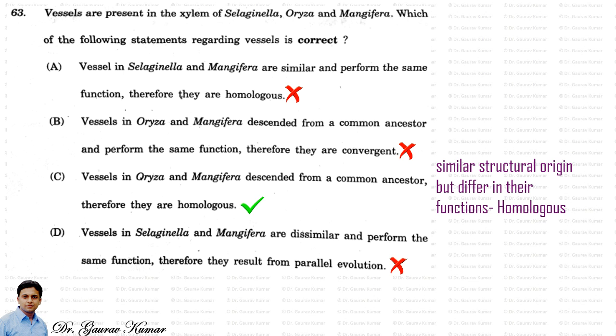And the D option is vessels in Selaginella and Mangifera are dissimilar and perform the same function, therefore they result from parallel evolution. No, this is convergent evolution, because they are dissimilar but perform the same function. So the correct answer is the third one, that is, vessels in Oryza and Mangifera descended from a common ancestor, therefore they are homologous.